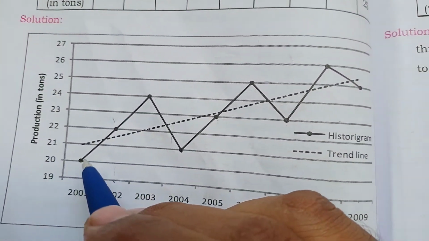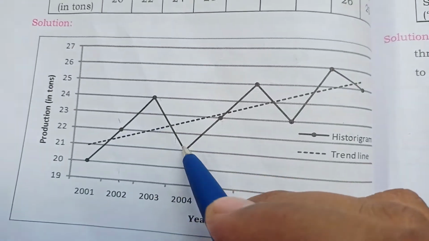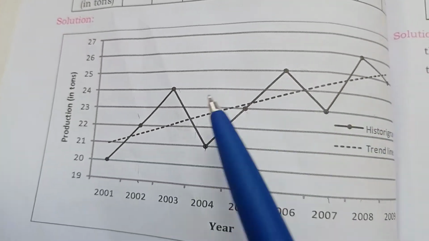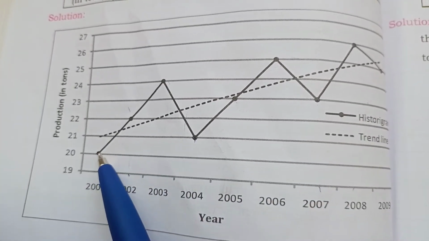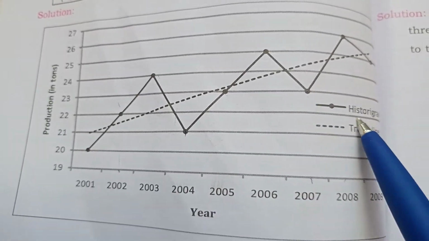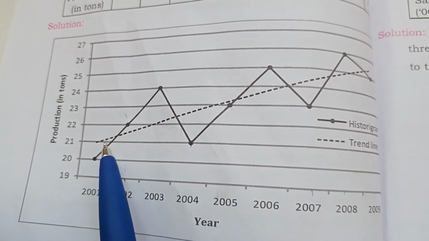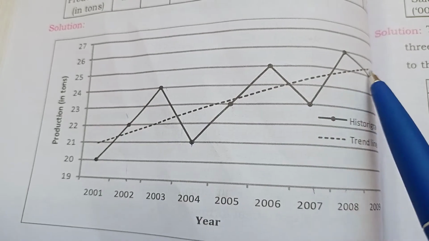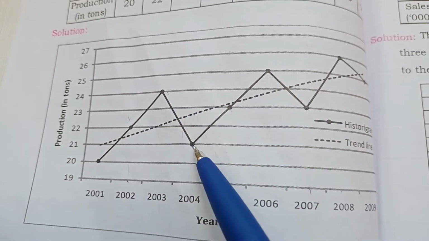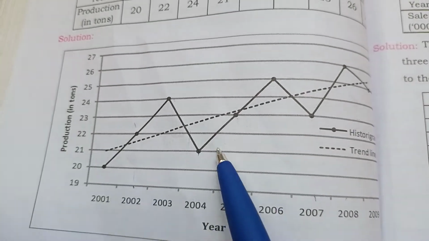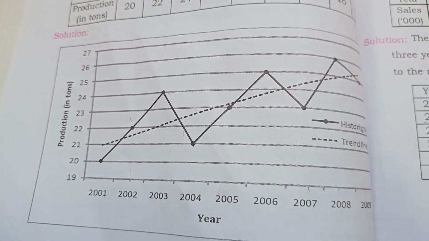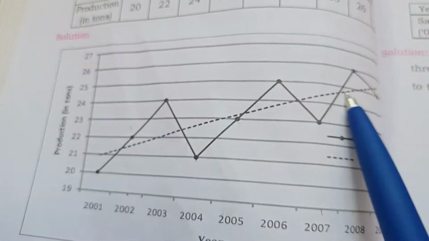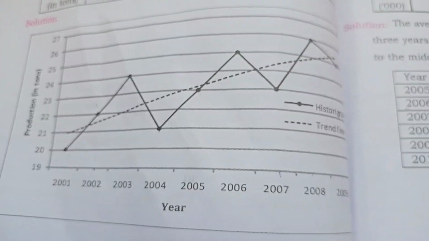Just join all the dots, and we should put it in the histogram. If we add these points, it is called the histogram, and if we mark the line, it is called the trend line. To mark the trend line, the upper side and the lower side should be the same, sometimes 1, 2, 3, 4, 5 and 1, 2, 3, 4. It should be in between or in the center. That is called the trend line.